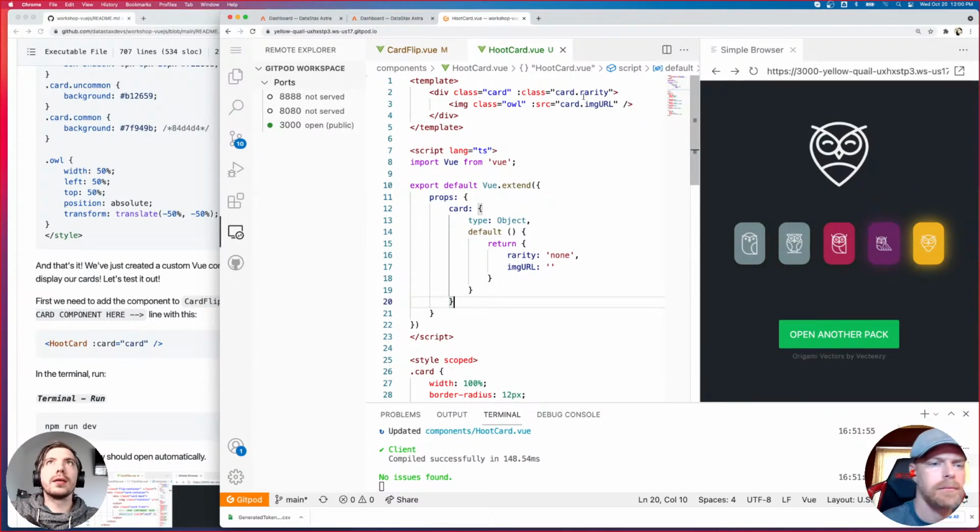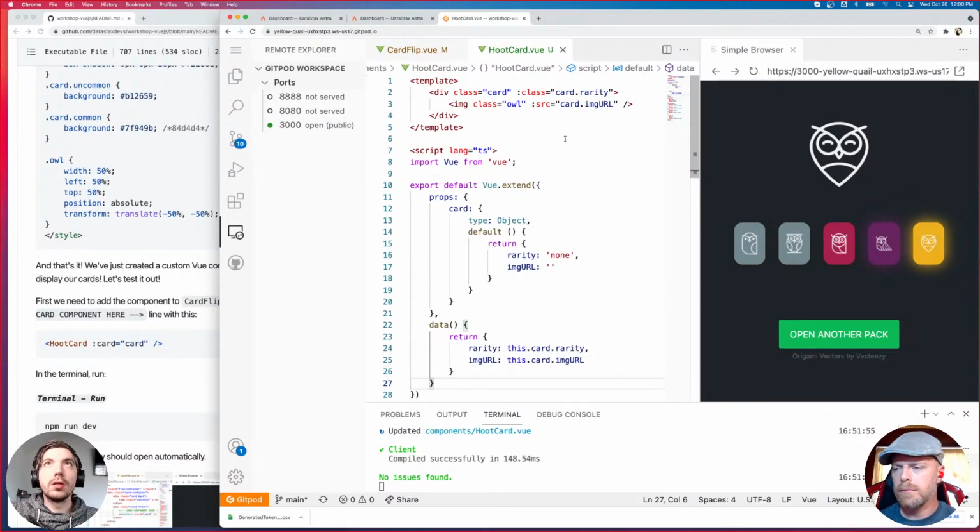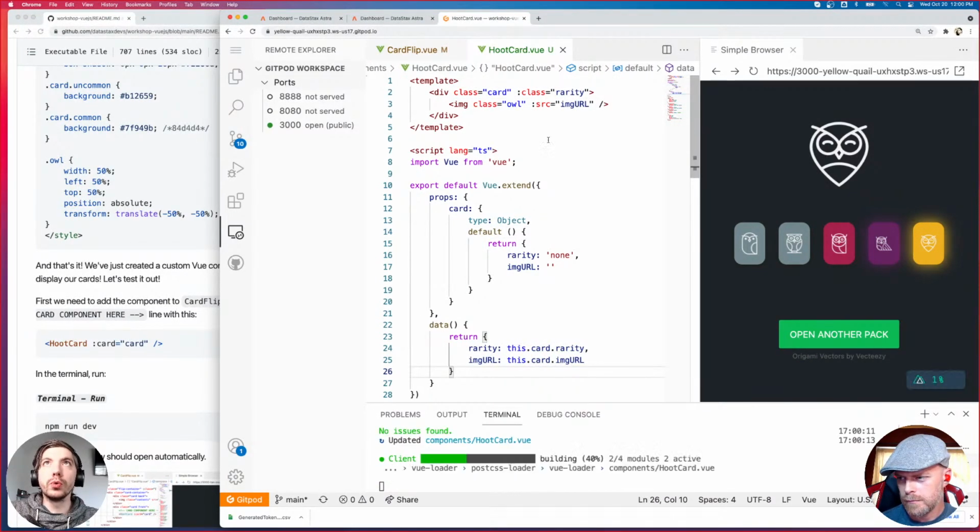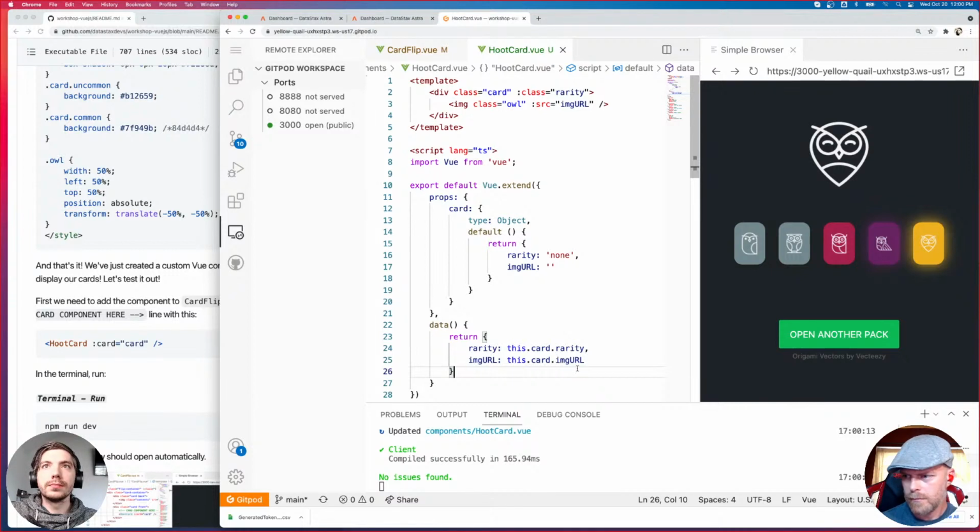So I'm going to go back to the normal way of doing it. We're still working with the data values. We're not going to do the importing or utilizing the props directly. So make sure that the image URL, make sure that your template looks like this in the HootCard component.